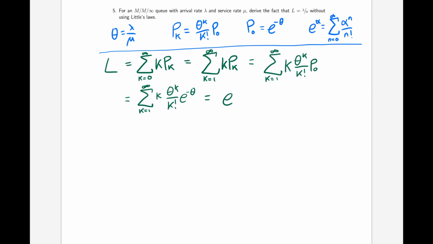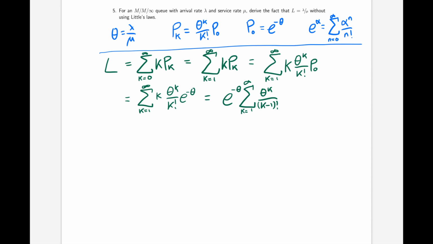So e to the minus theta comes outside of the sum. In this sum now we have k theta to the k over k factorial. But what is k over k factorial? That is just 1 over k minus 1 factorial. So we can write this as theta to the k over k minus 1 factorial.